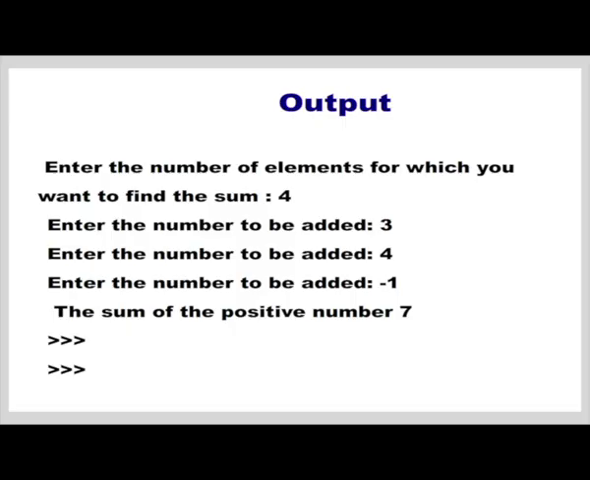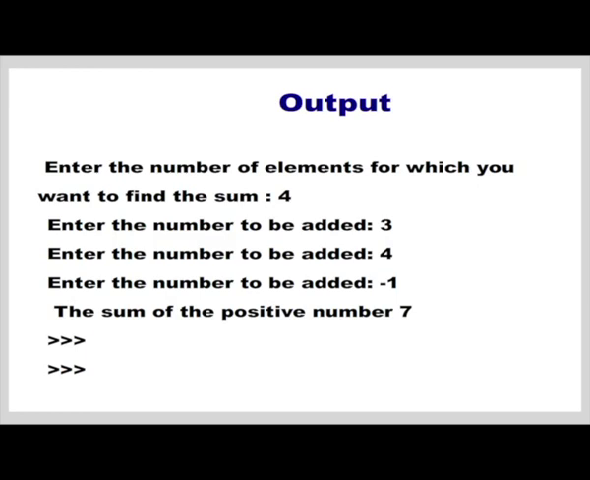Watch the output on the screen. So, here I want to add 4 elements, but after entering 2 elements, the third input is negative. So, without getting the third and fourth input, we stop and come out, and print the numbers that have been added so far before entering the negative number.